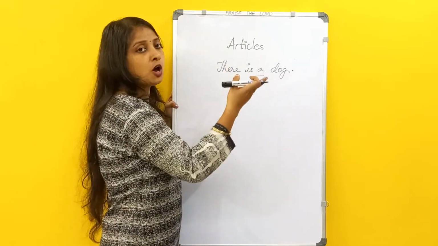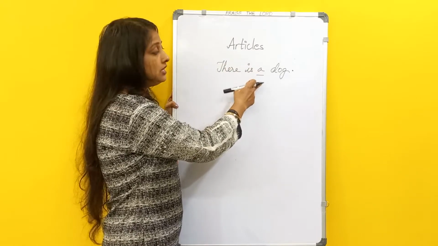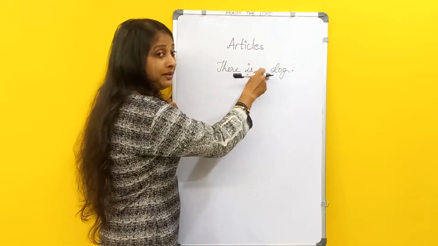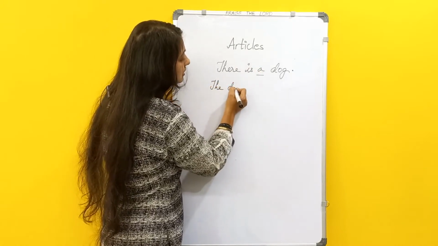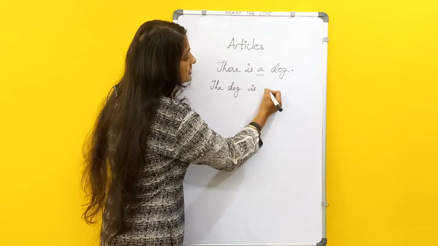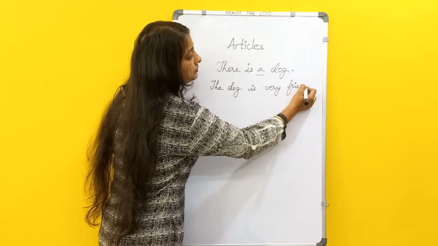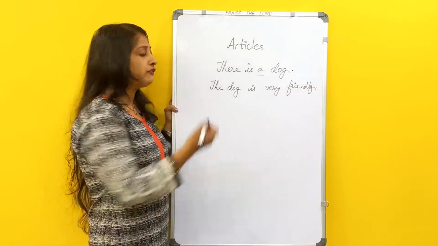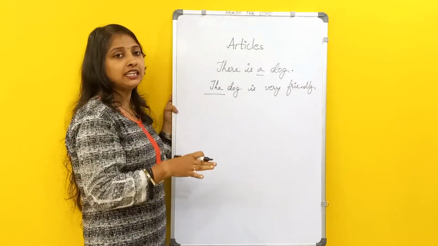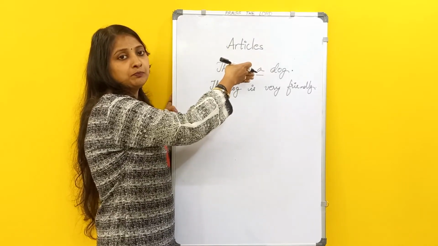There is a dog. Here a is an indefinite article. Now, I already mentioned it. The dog is very friendly. The dog is very friendly. This is the definite article, which I am using for the dog which I have already mentioned.